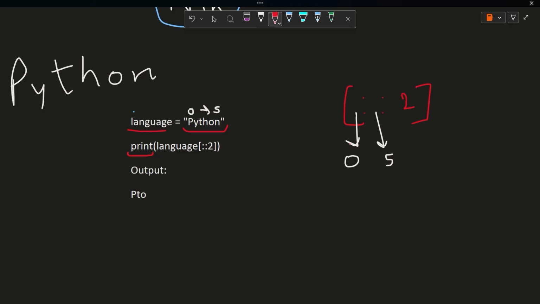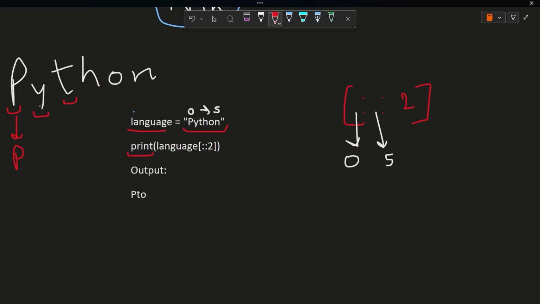Now see, we will skip one value, meaning after skipping one value we will take the next. So we will start from P. As it is, we will print P. After that, we will skip one value. We need the second value after P. What is the second value after P? It is T. What is the first value after P? It is Y.